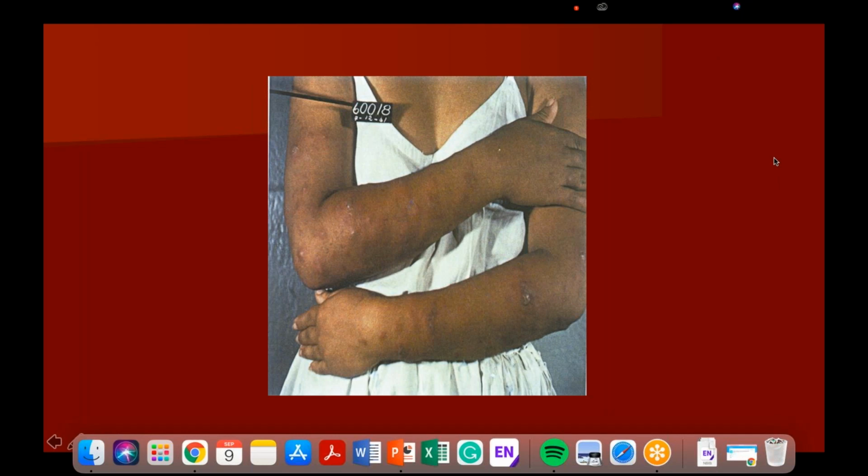Ulceration normal system. Very good. So, what do you see in this picture? Multiple nodules. Very good. So you see multiple nodules bilaterally symmetrically present on the extensor aspects of the upper extremity. That's fine. Very good. Next.